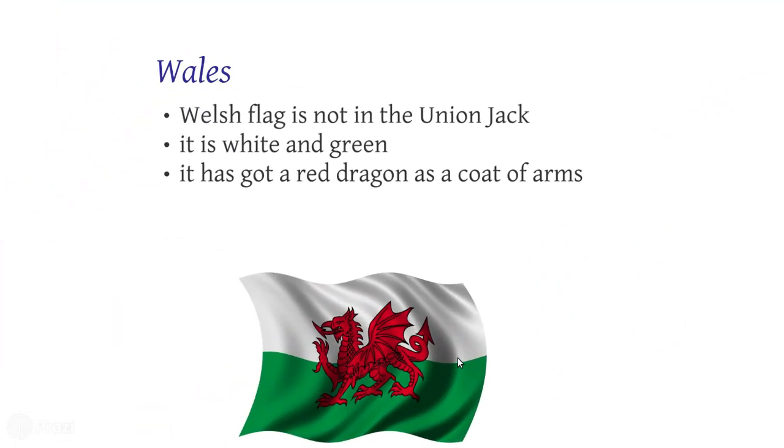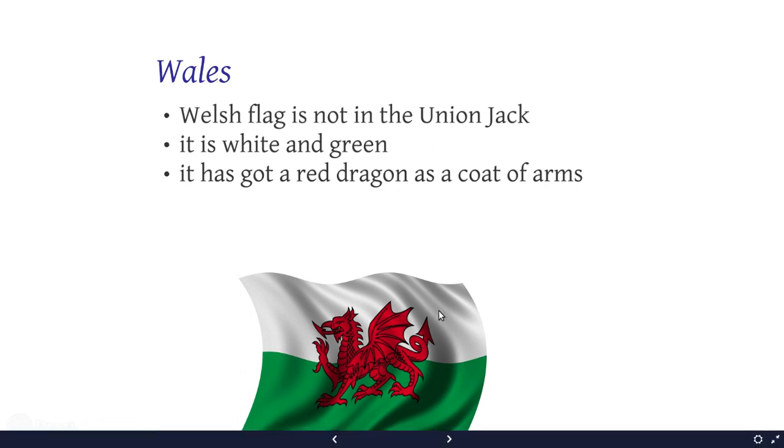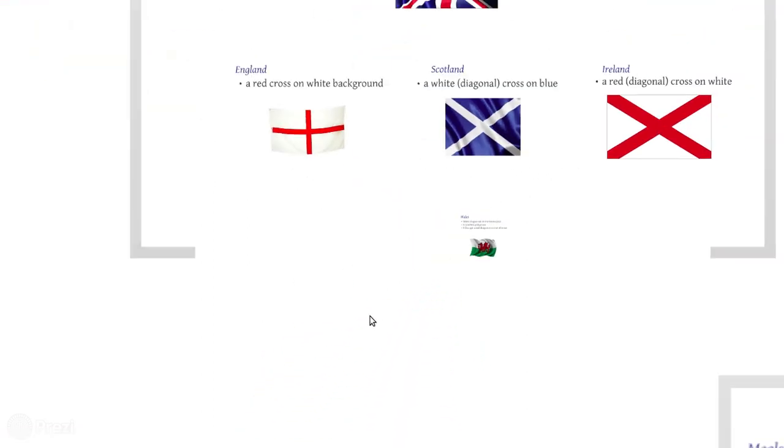And here you have the Wales flag. The Welsh flag is not the Union Jack. It is white and green. It has a red dragon as a coat of arms. A coat of arms. Okay, so you cannot see this in the United Kingdom flag. There is no green, and you cannot see a dragon on it.